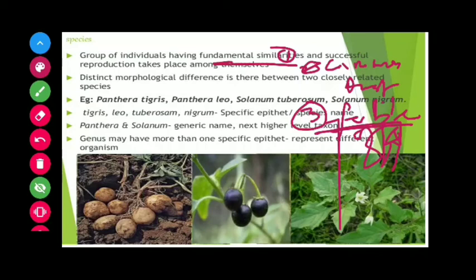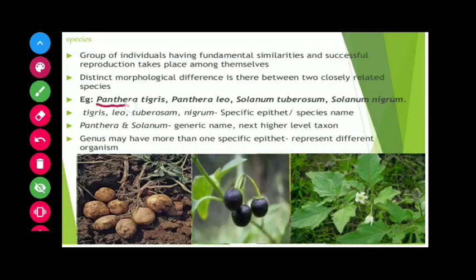Examples are Panthera tigris, Panthera leo, Solanum tuberosum, Solanum nigrum. These are botanical or zoological names: Solanum tuberosum for potato, Solanum nigrum for green chili, Panthera leo for lion, Panthera tigris for tiger.